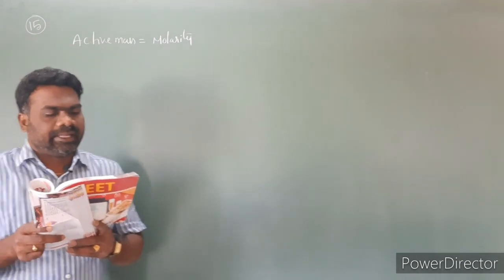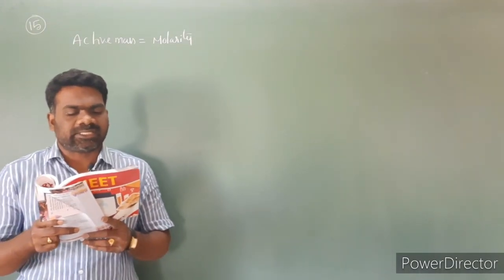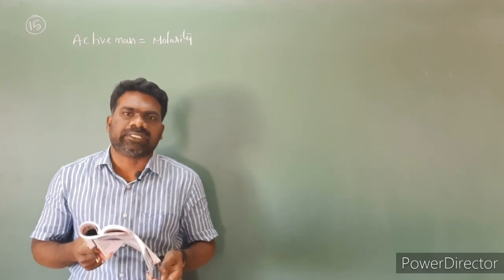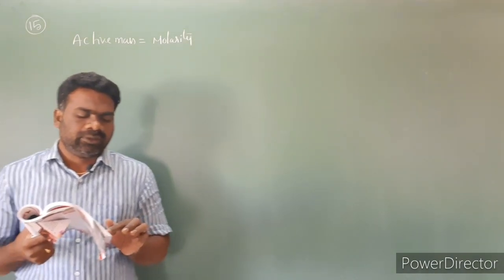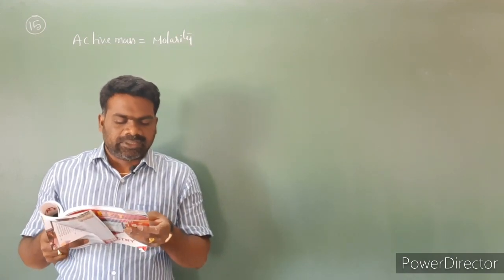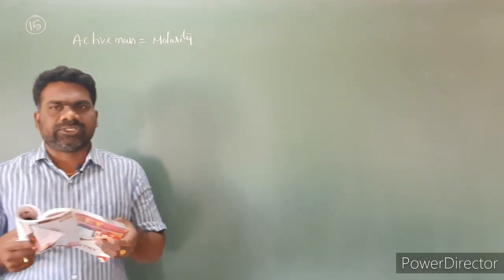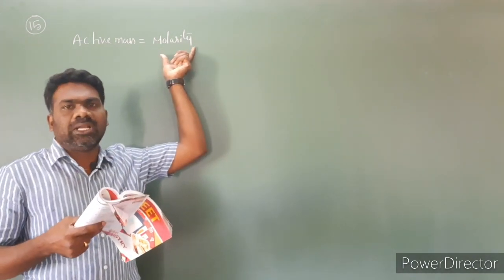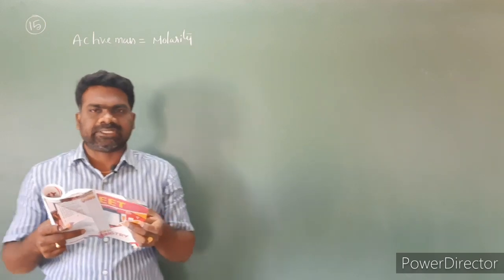Look at the options. The active masses of pure liquids and solids are taken as unity, so statement A is correct. Second, active mass of electrolytes is taken as molality. Active mass is equal to molarity, not molality, so option B is incorrect.